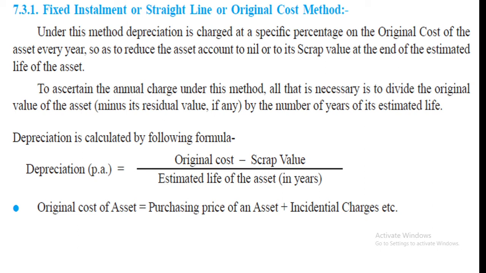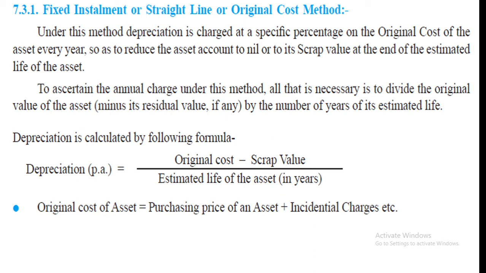It is called fixed installment or straight line method or original cost method. Okay. So if in the first year the purchase of the asset is valued at 50,000 and depreciation is 10%, then 10% on 50,000, how much? 5,000. So every year in this method we have to calculate depreciation only on cost, means only on 50,000. So every year we will get the same amount of depreciation.